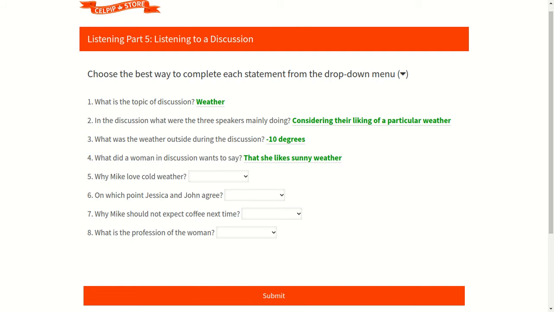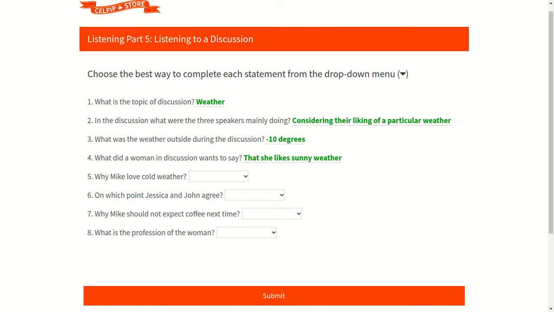So this is all that you need to do during the complete task, this particular question type in the CELPIP examination. When you're listening to the video, you can make notes for your convenience. And one thing that you need to be very, very careful about is your concentration. So if you lose your concentration, you might miss something which is really very important. And again, the bad thing is that you won't be able to repeat the video. So make sure that you're listening very carefully and you're concentrating on the video very, very properly.